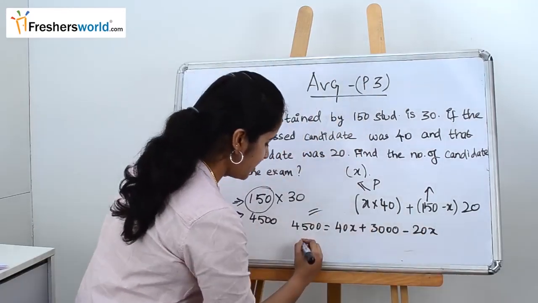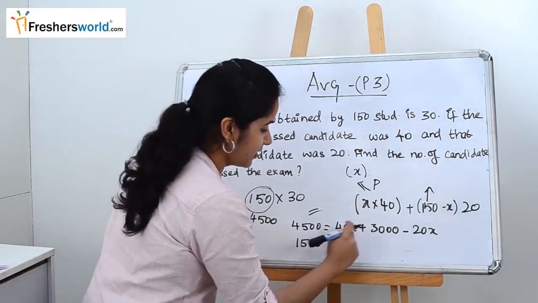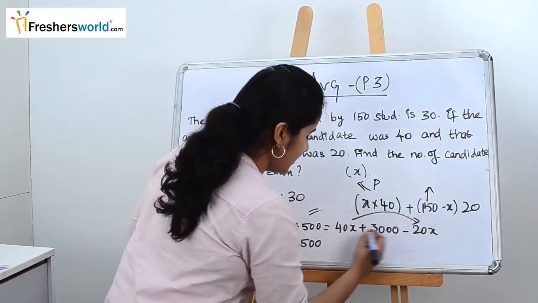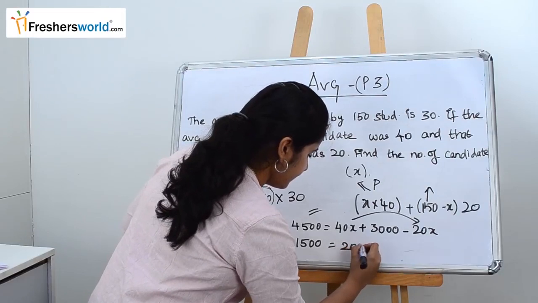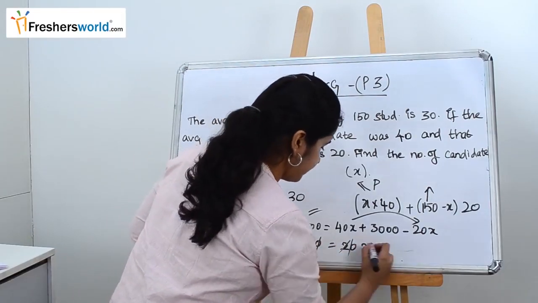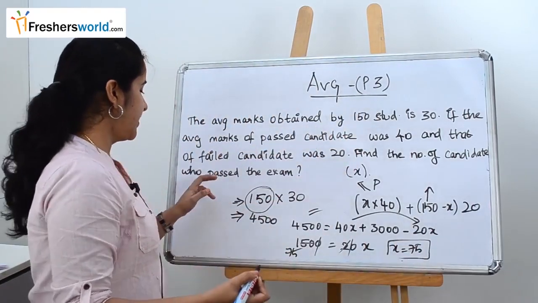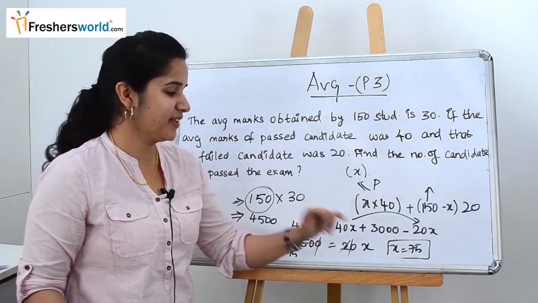So take the 3000 over here, it becomes 1500, how? 4500 minus 3000. And here 40x minus 20x is nothing but 20x. So x is 75. So the number of candidates who passed the exam is nothing but 75.